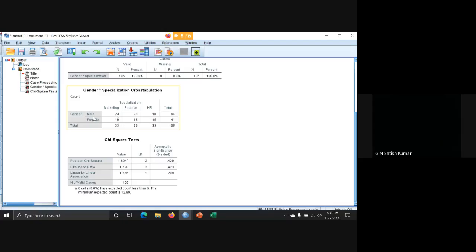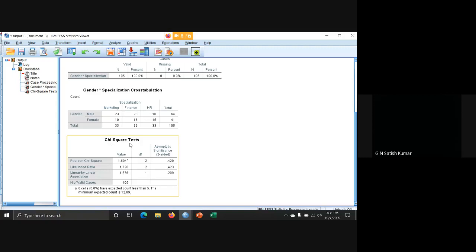Now here we can see male. How many people are taking it? Males are 64, females are 41, in a total of 105. So I don't find any difference between specializations towards gender.